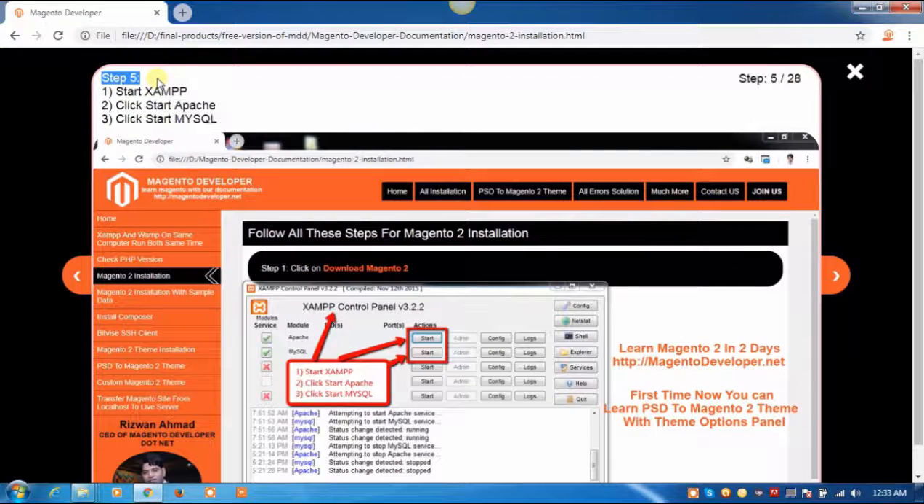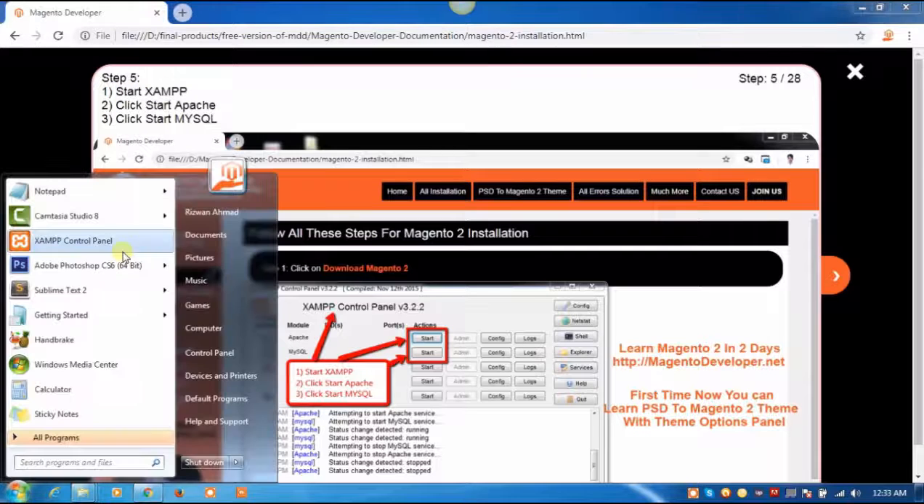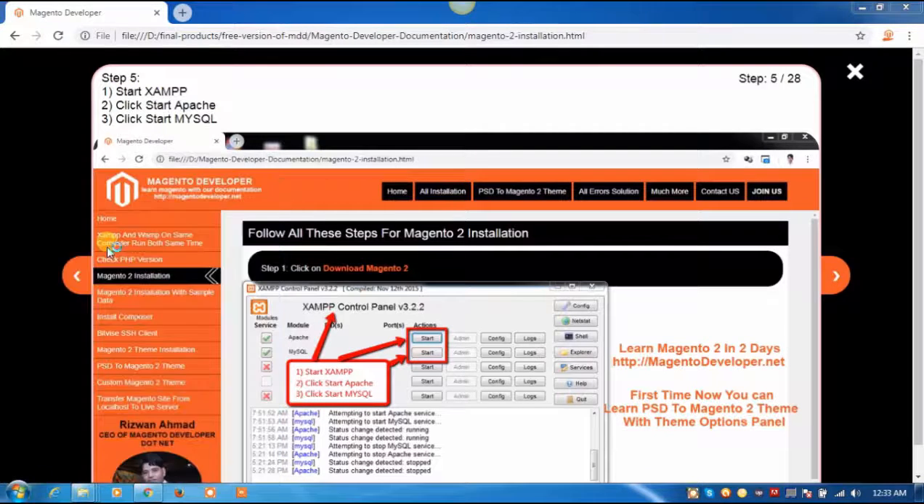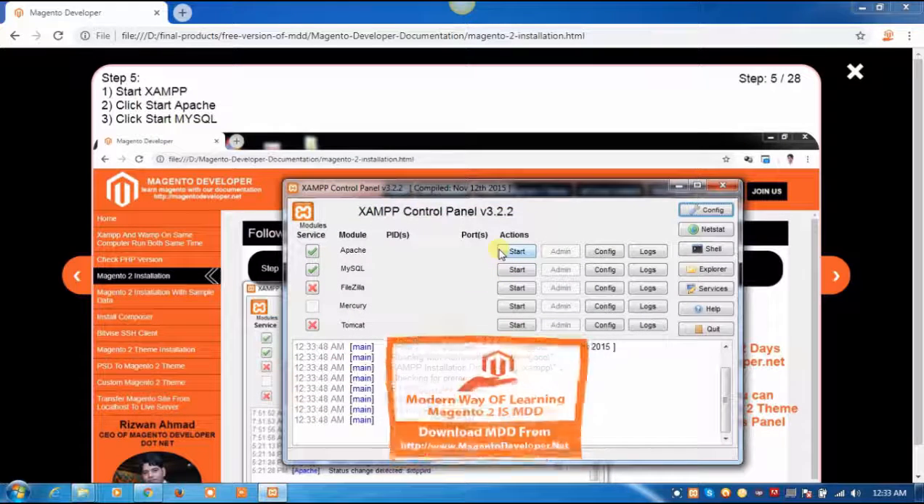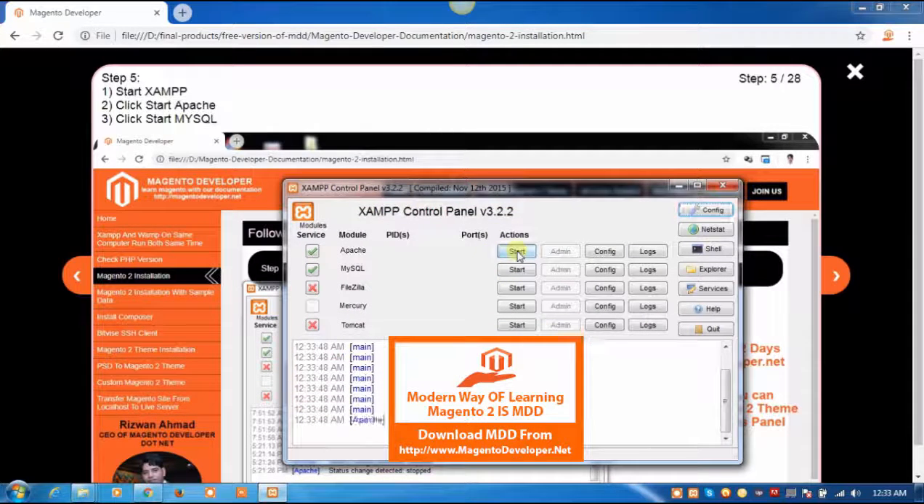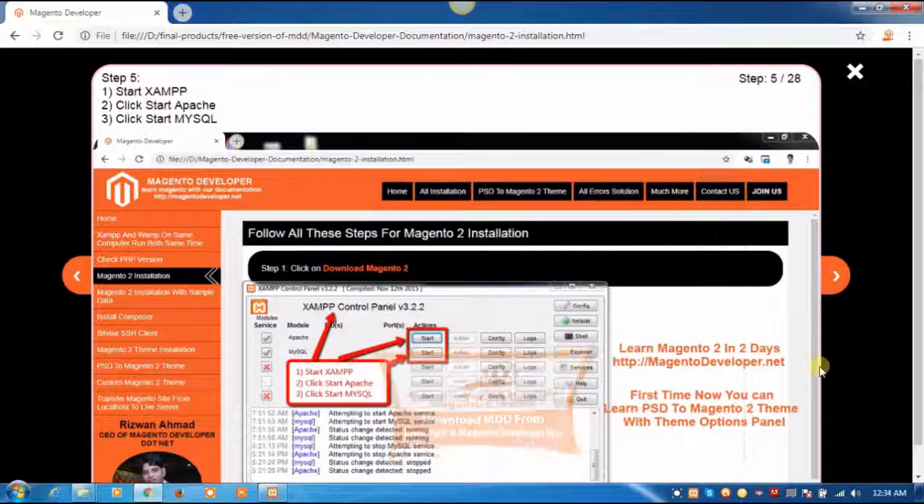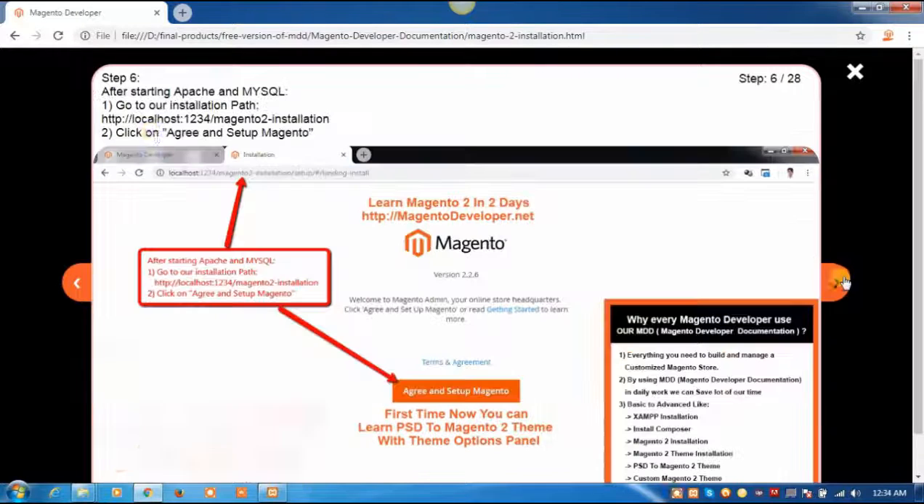Step 5. Start XAMPP. Click on XAMPP control panel. Click on Start Apache. Click on Start MySQL. Now you can see that our Apache and MySQL are running successfully with background color green. That's good. Click on next step of the documentation.